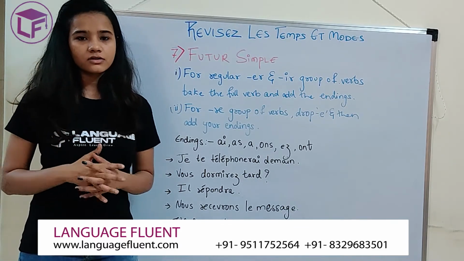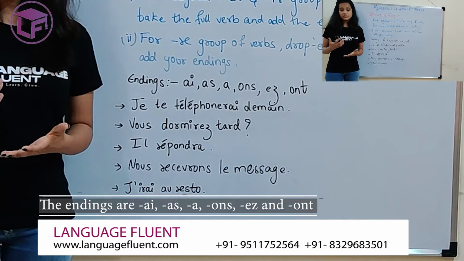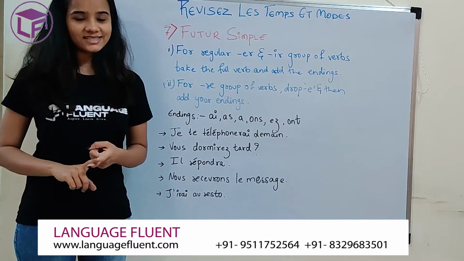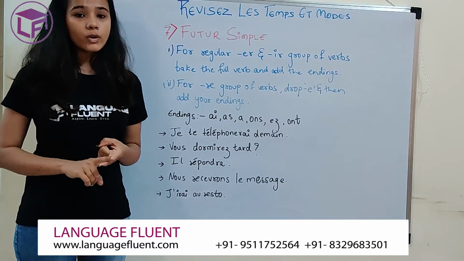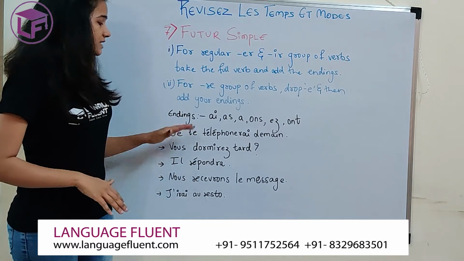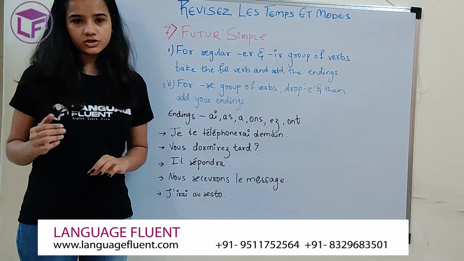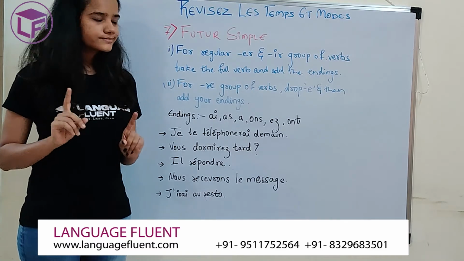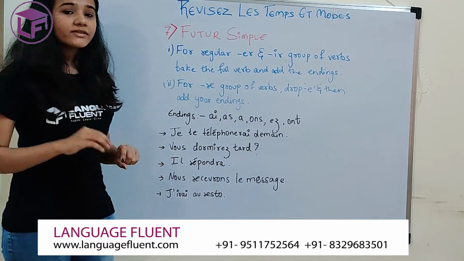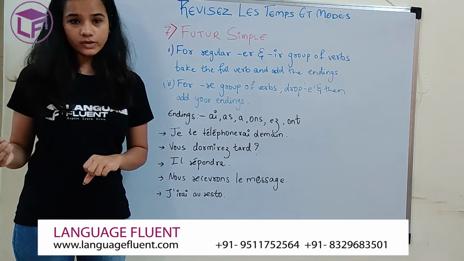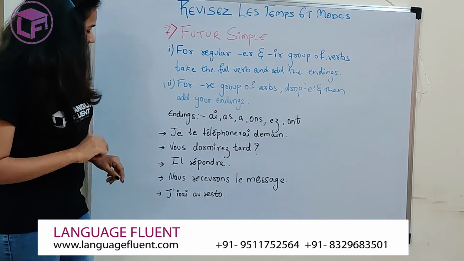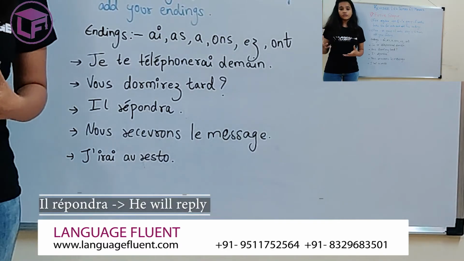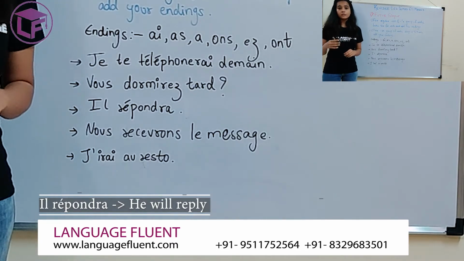Well, what are our endings in future? We have AI, AS, A, ONS, EZ, ONT. Please note, it's ONT and not ENT. ENT is used for your present tense, ONT is used for your future. If you realized, all these are just a little bit like your avoir conjugation. Hence, they are often called avoir endings. But it's not always like that. Let's look at an example: il répondra demain. Il répondra means he will reply.